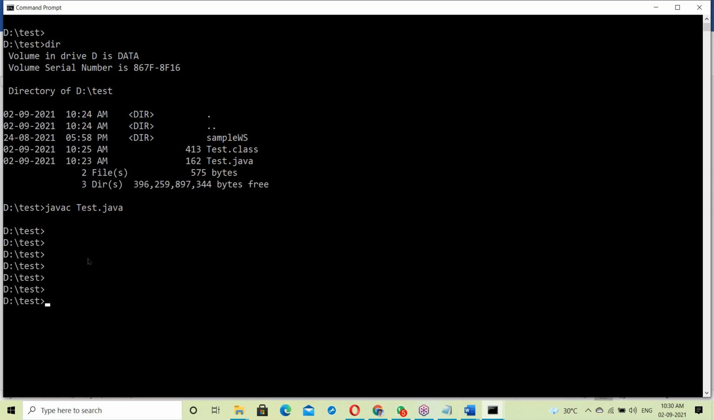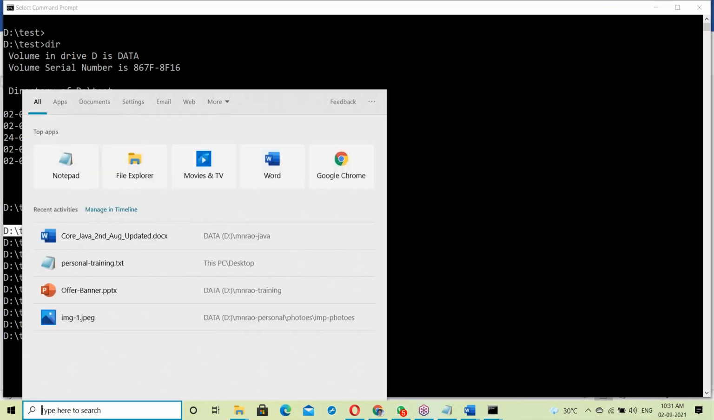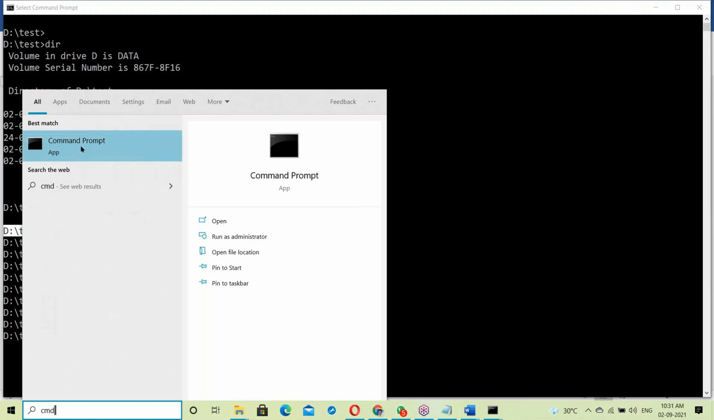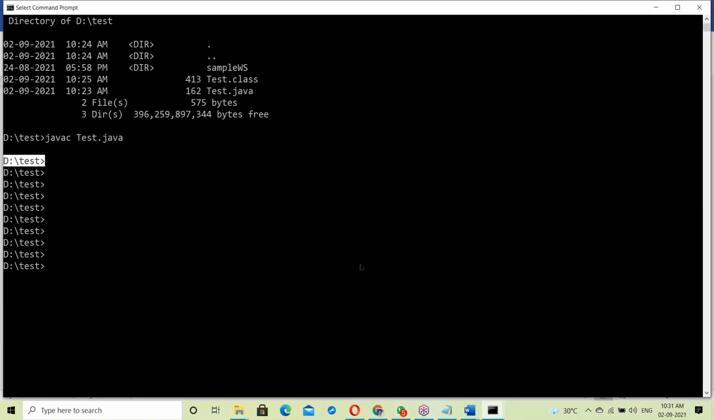The command prompt. So this D drive test greater than is called the command prompt. CMD means command prompt. The command prompt takes your request. It's the interface given to you, where you have to submit your requests.